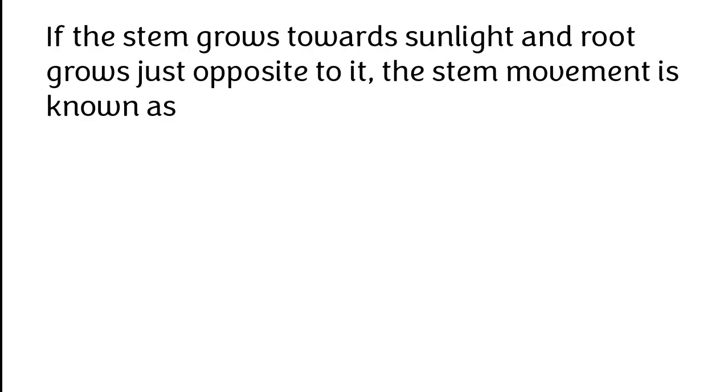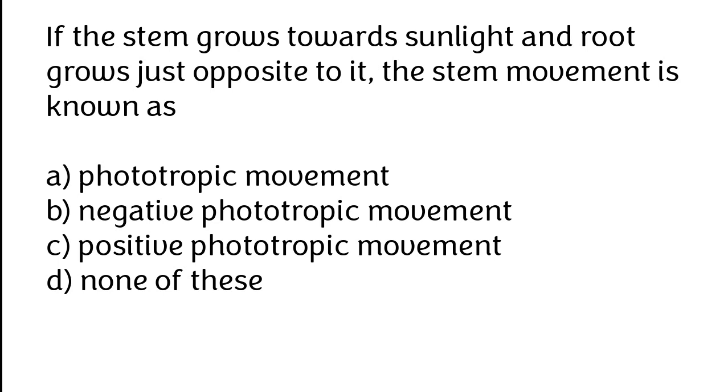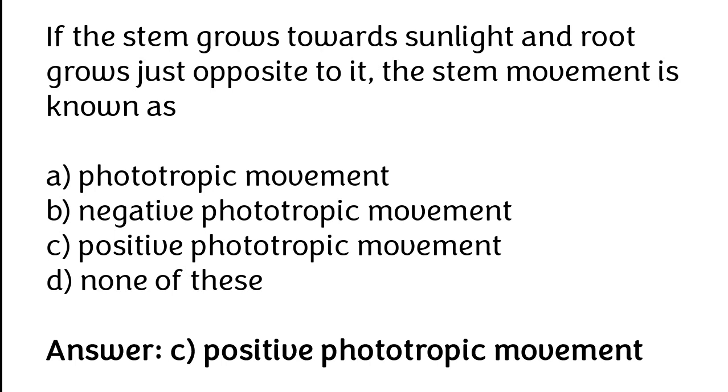If the stem grows towards sunlight and root grows just opposite to it, the stem movement is known as phototropic movement, negative phototropic movement, positive phototropic movement, none of these. The correct answer is option C. Positive phototropic movement.